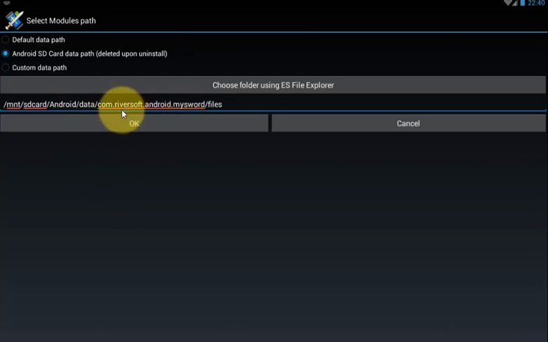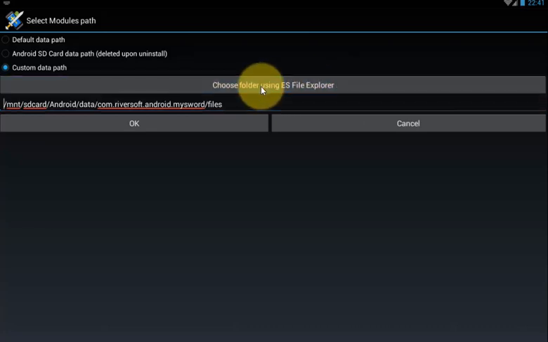Welcome files are installed in your Android device. MySword will install every file to that location on your Android data folder. So anytime you uninstall the application, every file or every data you have is also uninstalled. And we have custom data path. Custom data path is to choose a folder using ES File Explorer. That's why we install ES File Explorer.